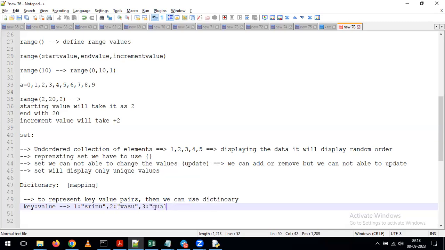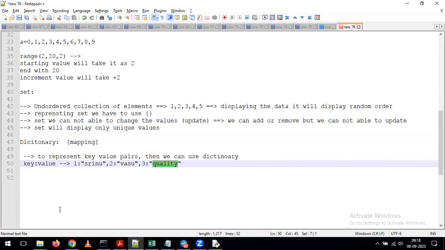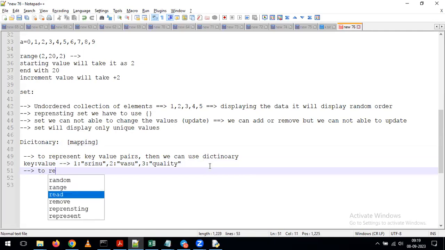If you observe, I am giving key value pairs as part of the data. Whenever you want to define the values as key value, what is the key here? 1 is a key, and what is the value for 1? Srinu. Second key 2, and what is the value? Vasu. Third key 3, and what is the value here? Quality. So this is the way you can see the data in key value format. Whenever you want to store key value formatted data, we need to use the data type called a dictionary. With the help of the dictionary, you can store the data in key value format depending on our requirement.